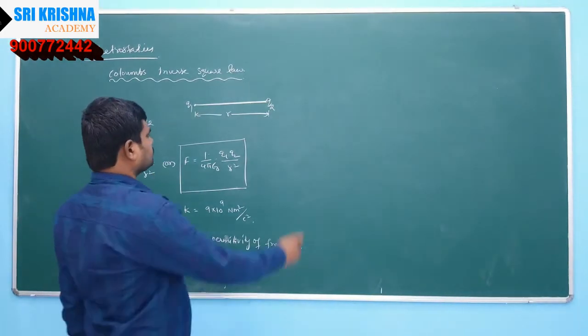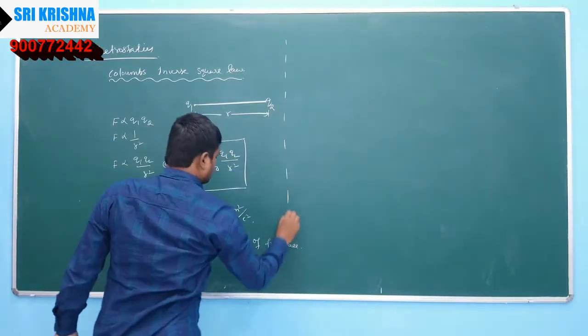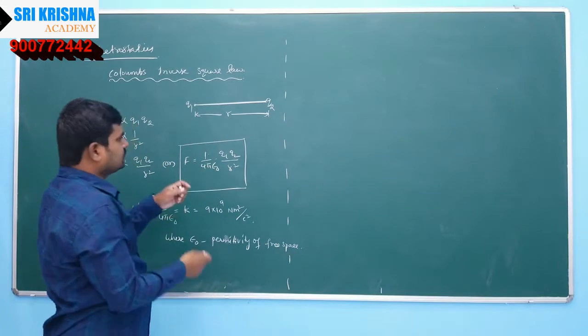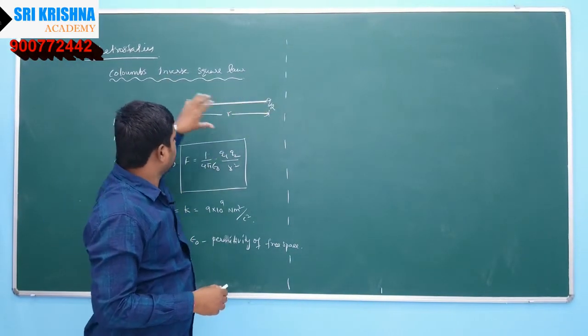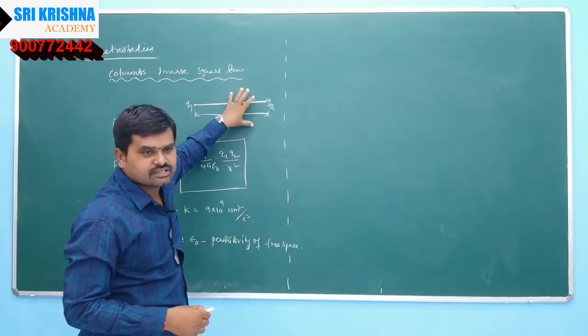See, suppose this entire system, that is, charges q1 and q2, these two charges are separated by a distance r.